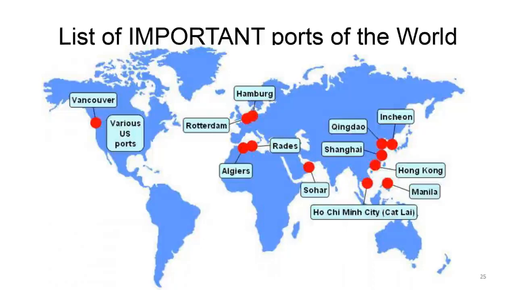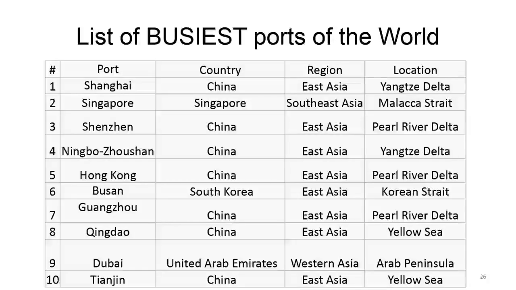And then, of course, Shanghai is the largest. Qingdao and Incheon. Shanghai and Incheon have been very important. Hong Kong has been very important. And then, of course, there is Ho Chi Minh City, and then we have Manila. These are the most important ports in the world. You would have heard about them in various contexts many times.